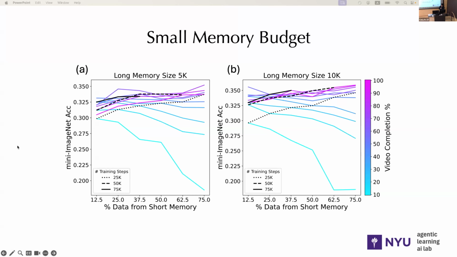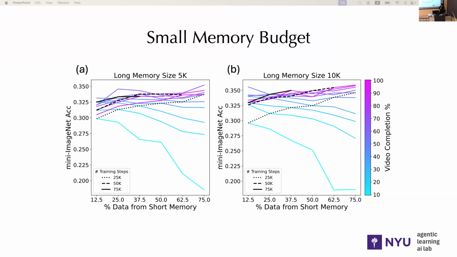Here, we made an assumption that the amount of data we sample from short-term memory in each batch is the same as the number of new images we see from the video in each step, to make sure that each new image is expected to be seen once if it's not added to the long-term memory. So with a larger percentage from the short-term memory, we actually see fewer gradient steps.